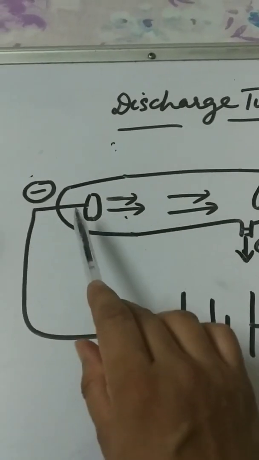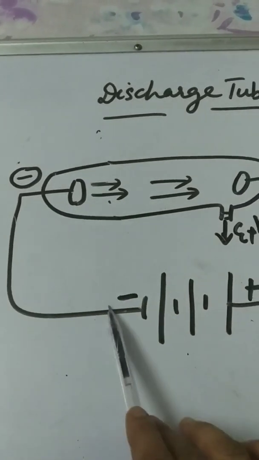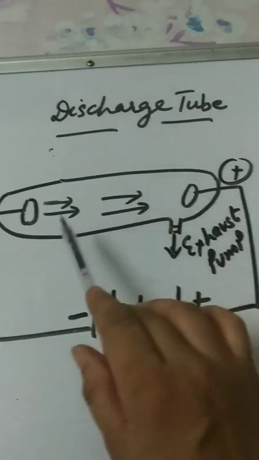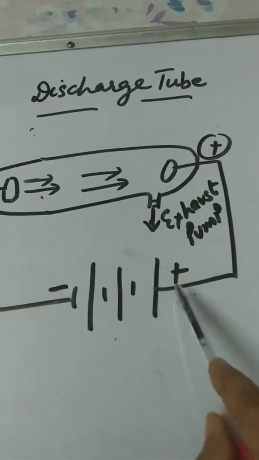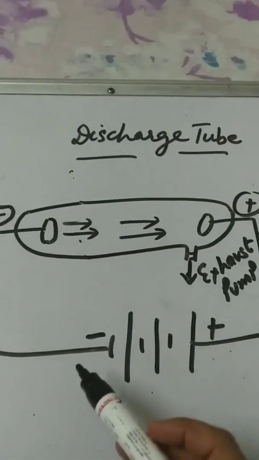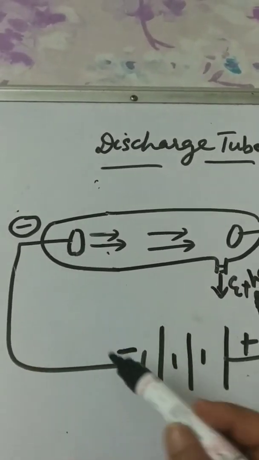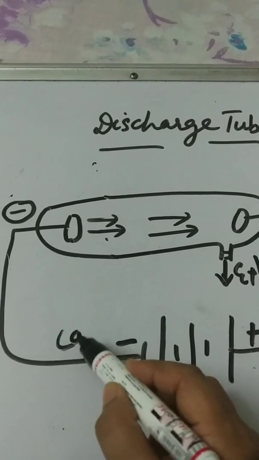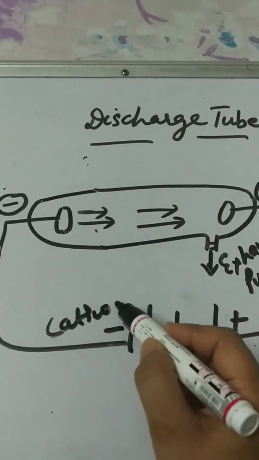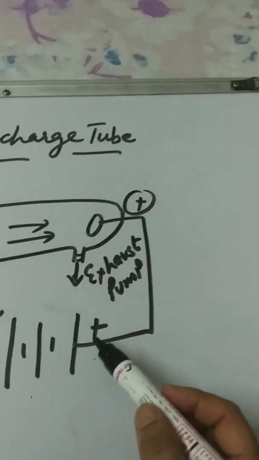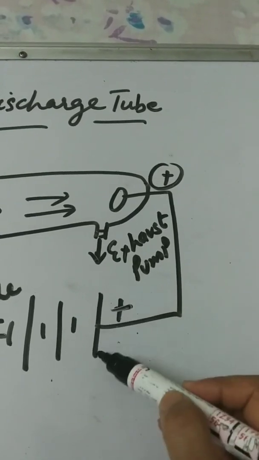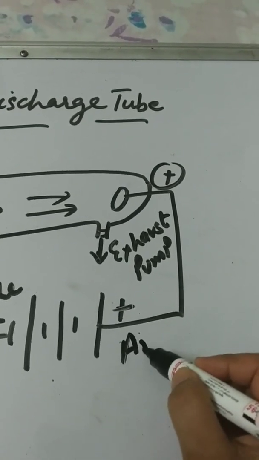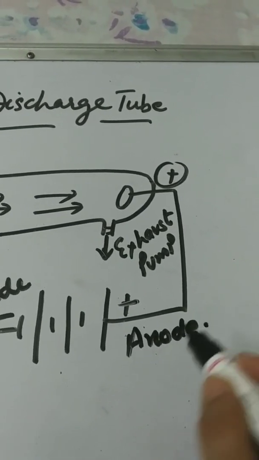These plates are connected with electrodes, negative and positive. The electrode connected with the negative terminal of the battery we call the cathode. The electrode connected with the positive terminal of the battery we call the anode.